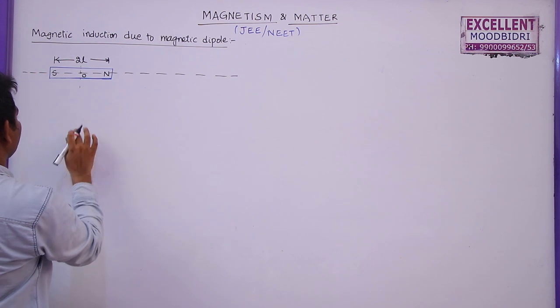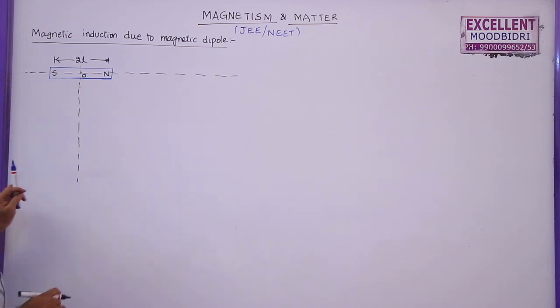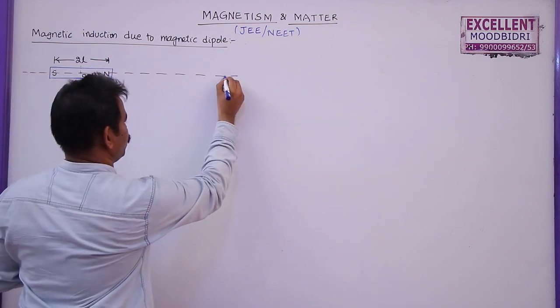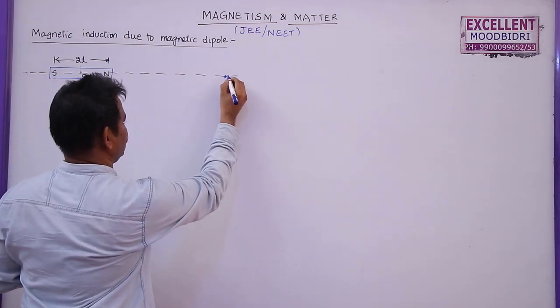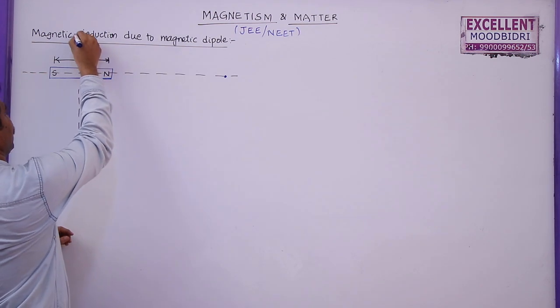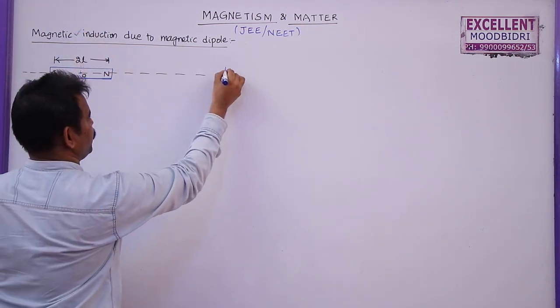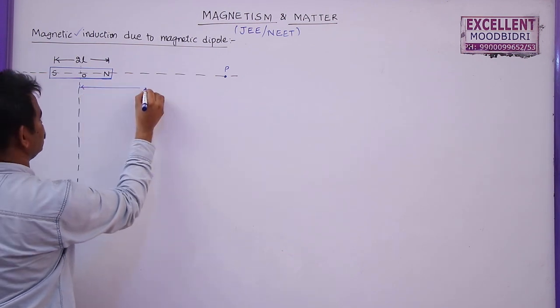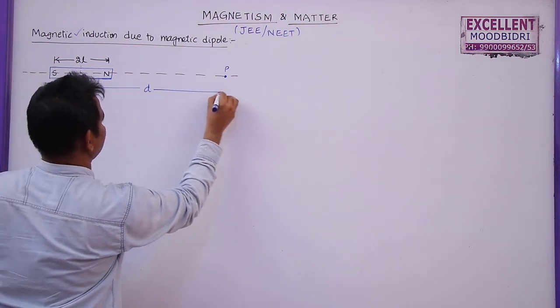Now we wish to find out the magnetic field on the axial line as well as the equatorial line of a dipole. So to find out the magnetic flux density or magnetic field induction at a point P at a distance O from the center of the dipole, let me take the distance D here.